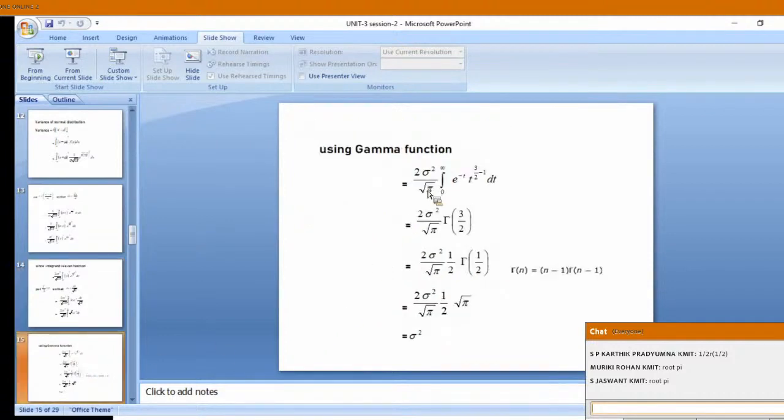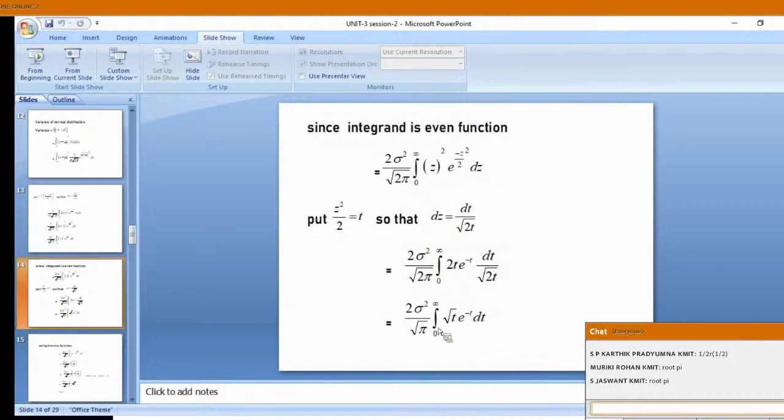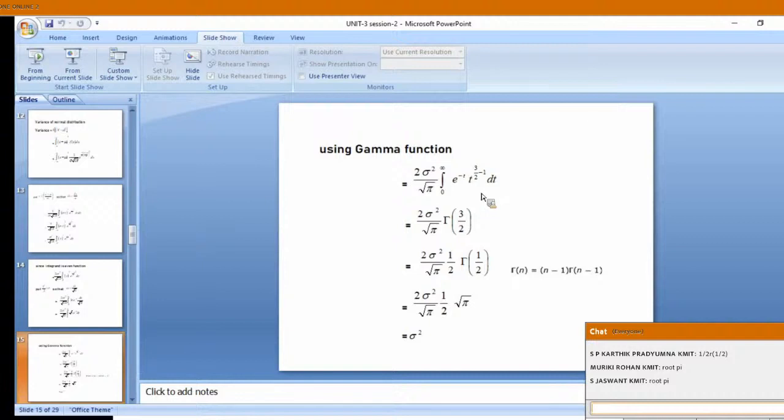So I have rewritten it as 2 sigma square by root pi, 0 to infinity. Next, let me take the previous slide. e power minus t I wrote like that. Root t, that means t power 1 by 2, I can write it as 3 by 2 minus 1. I can write root t as t power 1 by 2, and that I have written as 3 by 2 minus 1.